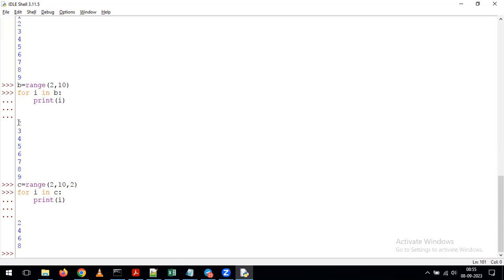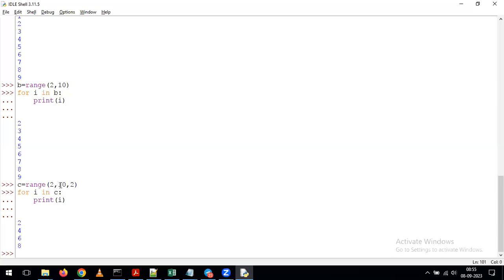With that, it is incrementing 1, 1, 1. But coming to here, we have given the increment value as 2. For that reason, what's happening here? It is incrementing the values 2 to 2. With that, it is giving the data from 2 to 8. But tell me, why is it giving only up to 8? Why is it not giving 10, 12, 14, 16?